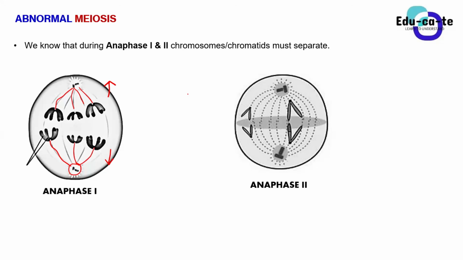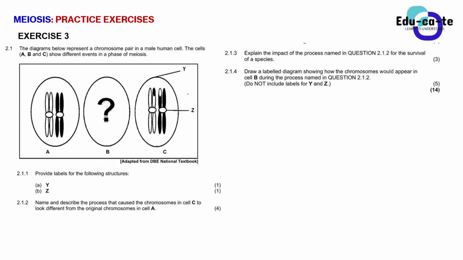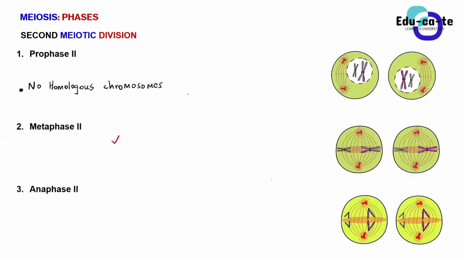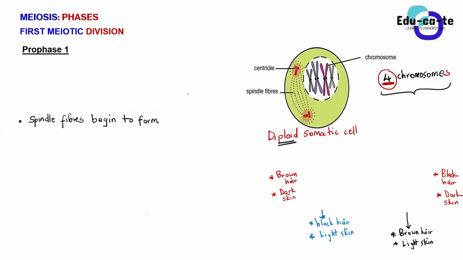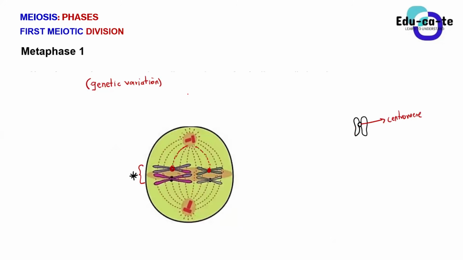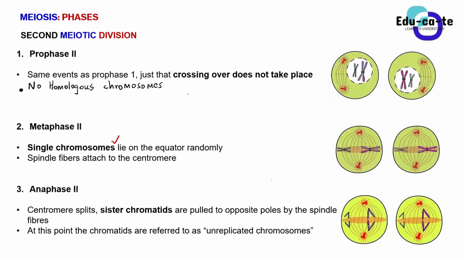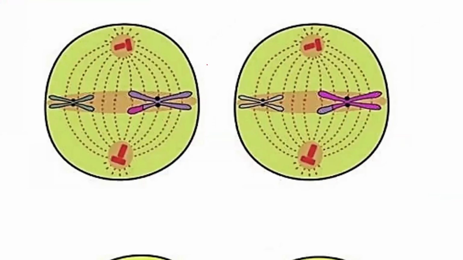And then during anaphase 2, one of the things we said is that the chromatids must be separated, because remember that during anaphase 2 we do not have any homologous pairs of chromosomes. We only have single chromosomes that are lying on the equator. Do you still remember that during metaphase 2, single chromosomes are lying on the equator? Do you still remember that? Yes, sir.